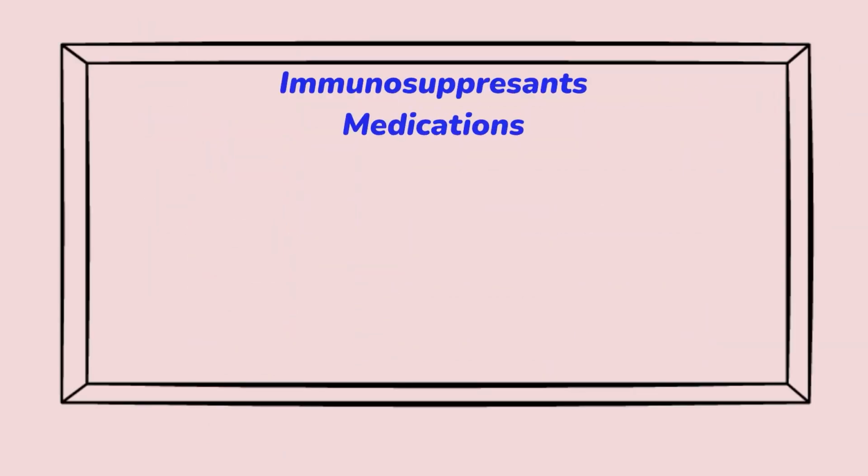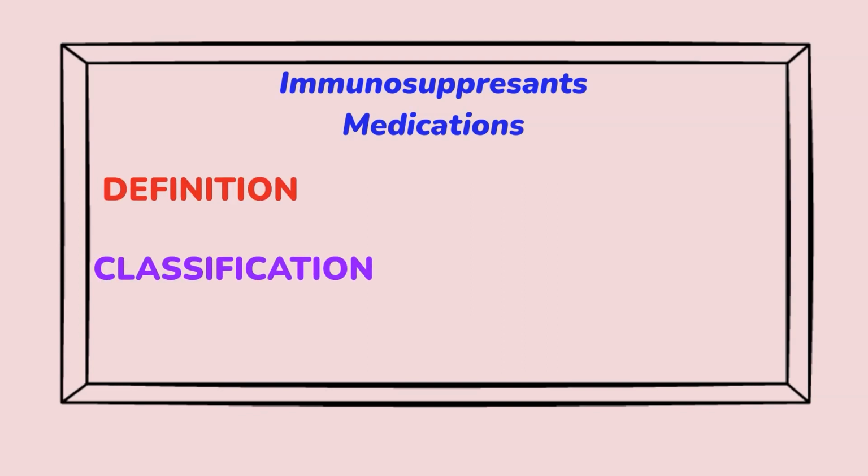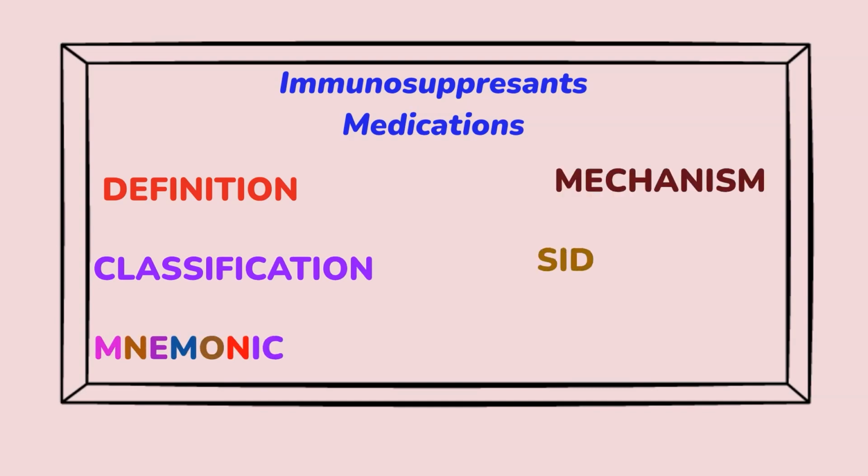So, the table of contents that we will discuss in detail today are: what is an immunosuppressant, what is the classification of these drugs, what is the easy way of remembering these drugs, like the mnemonics, the mechanism of action of these drugs, and side effects. So, let's crack it.